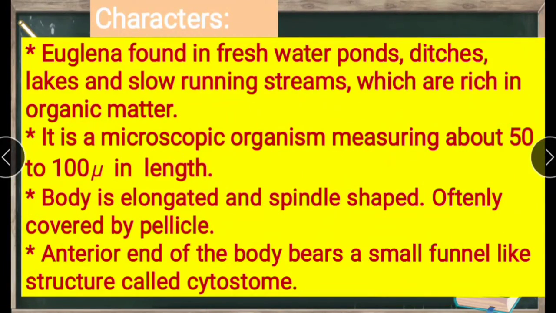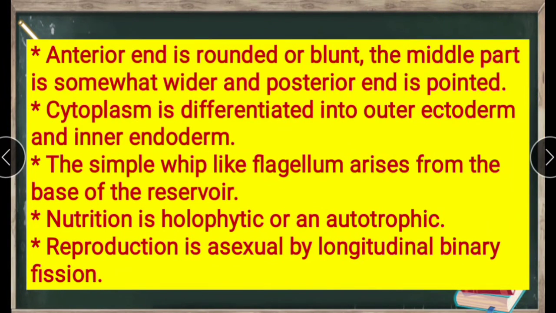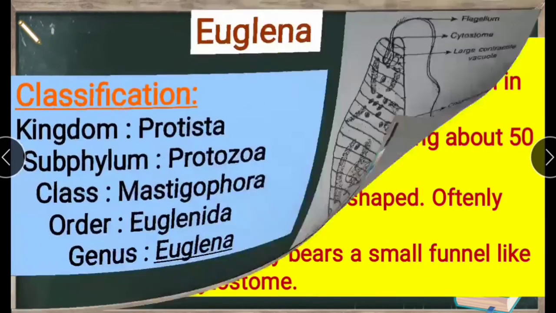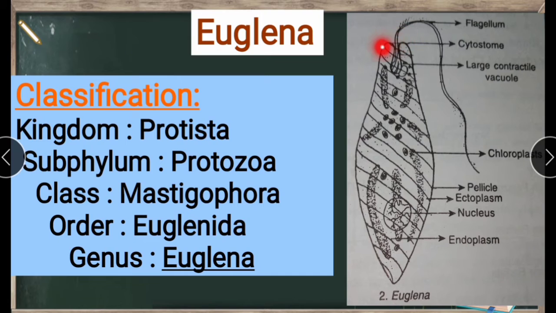Next, the anterior end is rounded or blunt. The middle part is somewhat wider and the posterior end is pointed. We already know about that. The anterior end will be rounded or blunt, the middle part will be wider, and the posterior end will be pointed. See in this picture, this is the rounded anterior end, the middle part is wider, and the posterior end is pointed.